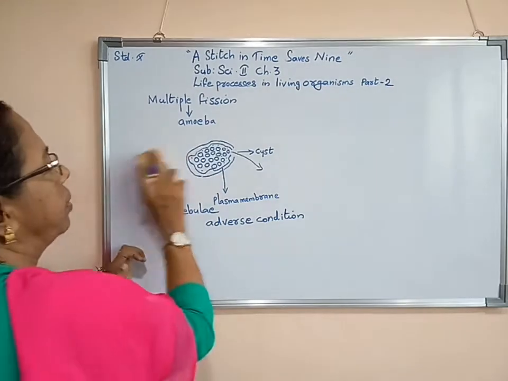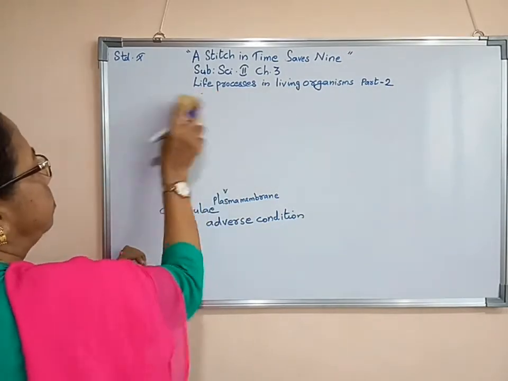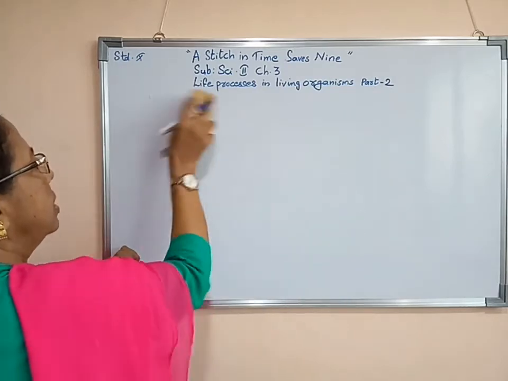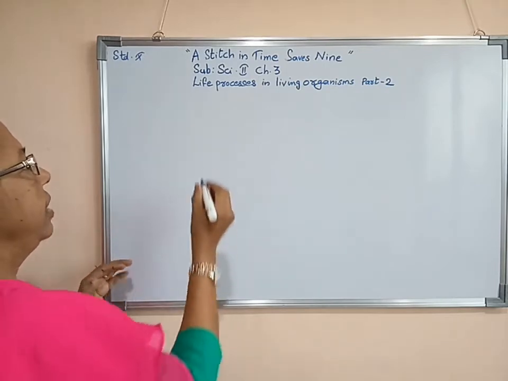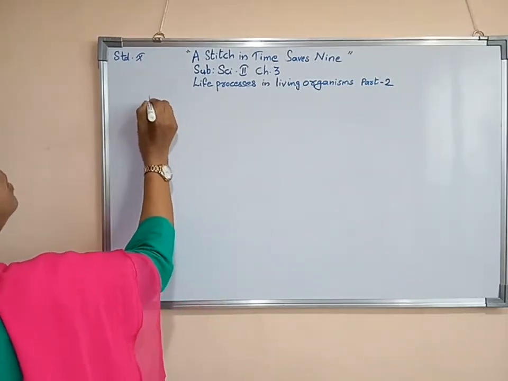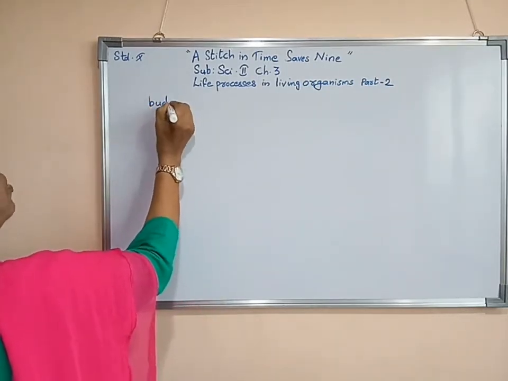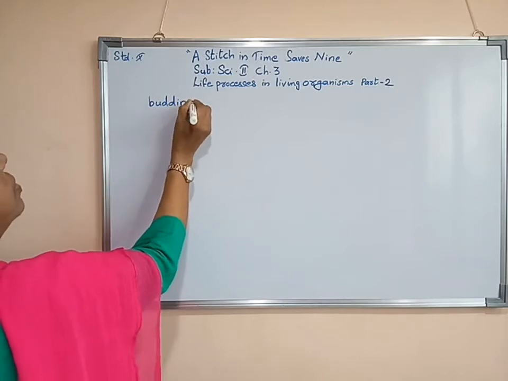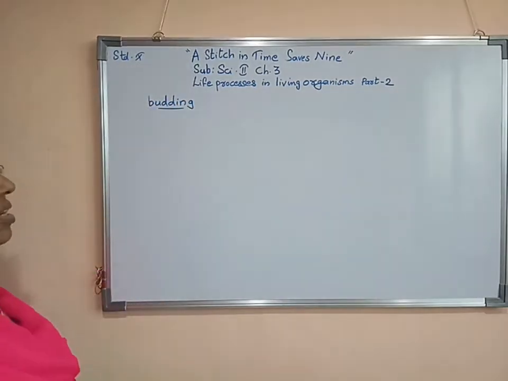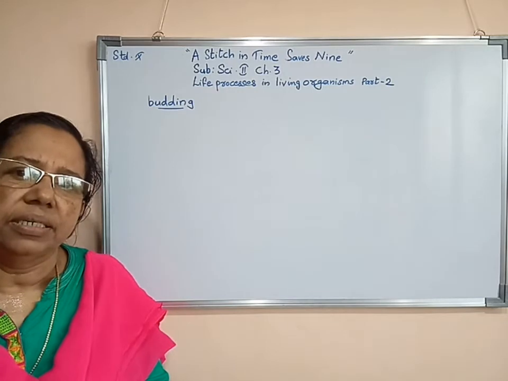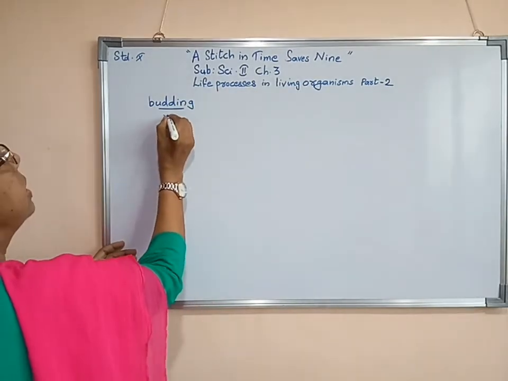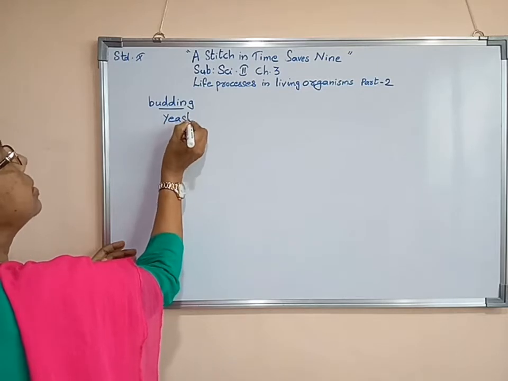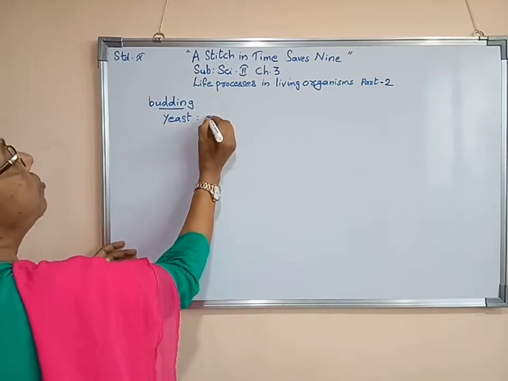Now we are studying about budding. Budding is taking place inside unicellular organism. So one example only we are having for budding, which is taking place inside the unicellular organism. That organism is known as yeast. It is a kind of fungus.